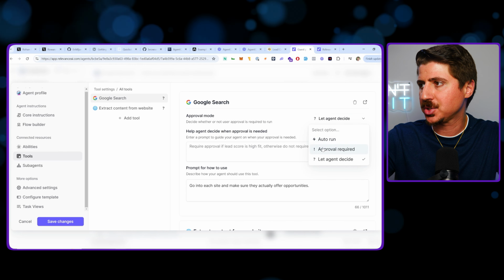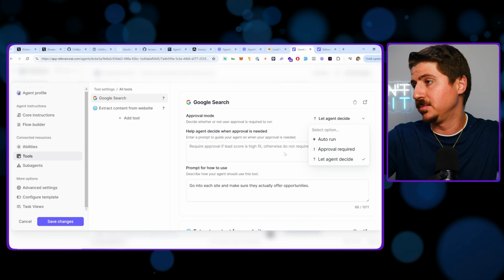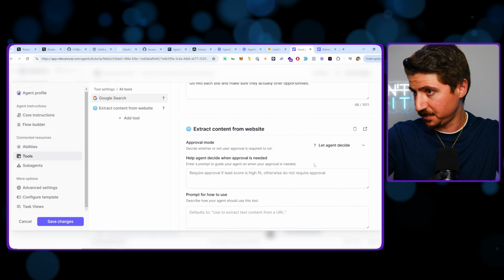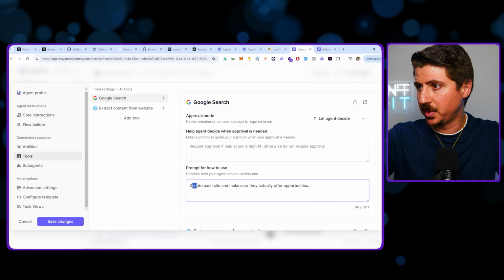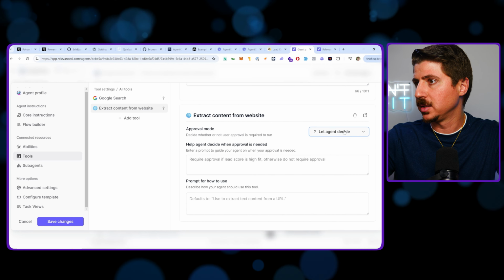So you can come in and approve each action the AI agent does, or you can just let the agent decide. I'm just saying, let's let the agent decide. Let's see what it can do just to make life easier. I don't have to approve everything it does. So I'm having it go to Google. I'm giving it a prompt: go into each site, make sure they actually offer opportunities, and then extract content from the website. Let the agent decide.